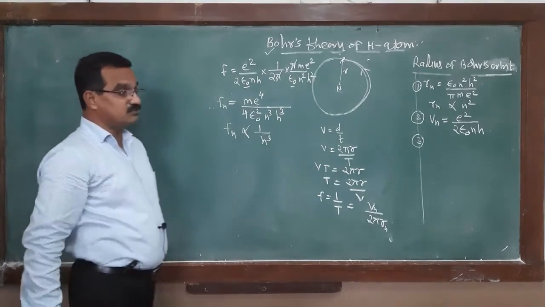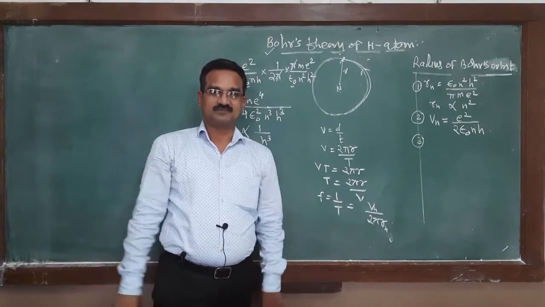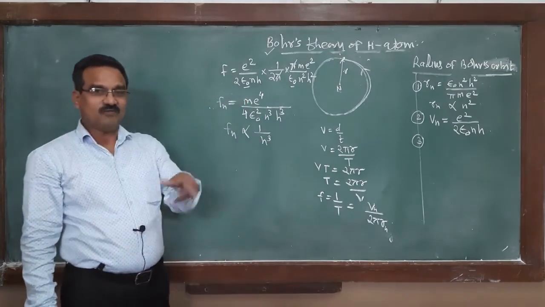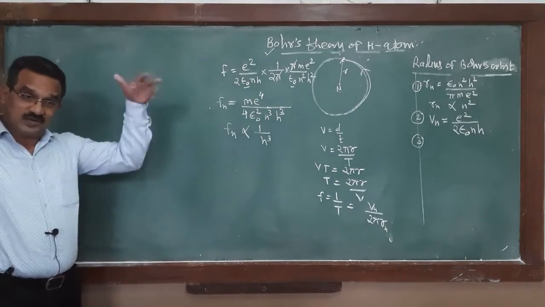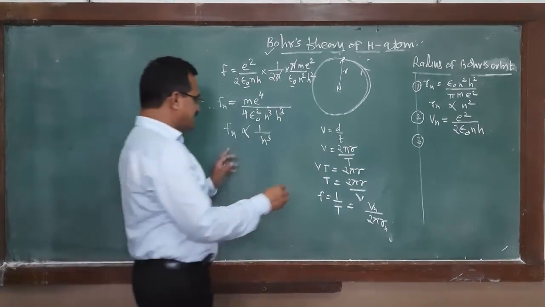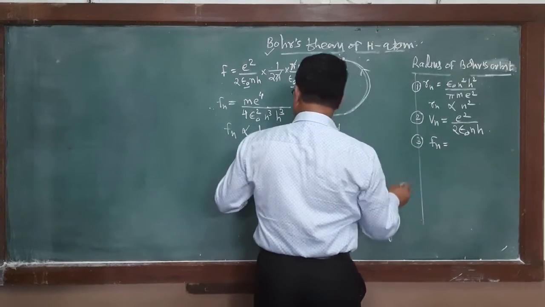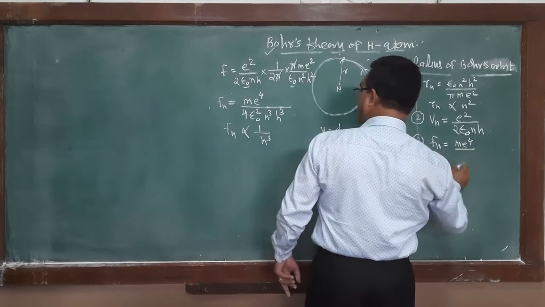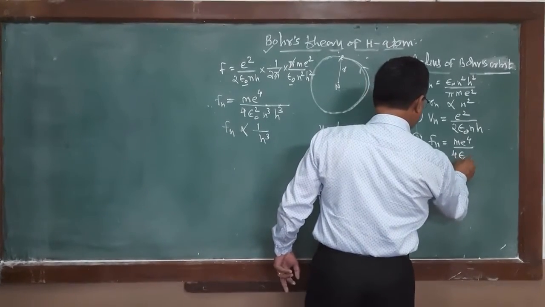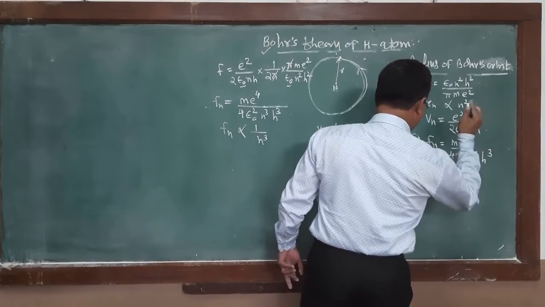Again, from this equation we conclude that in closer orbits, the rate of revolution of the electron is more as compared to higher orbits. That's why the frequency of revolution is equal to m e raised to 4 divided by 4 epsilon 0 square n cube h cube.